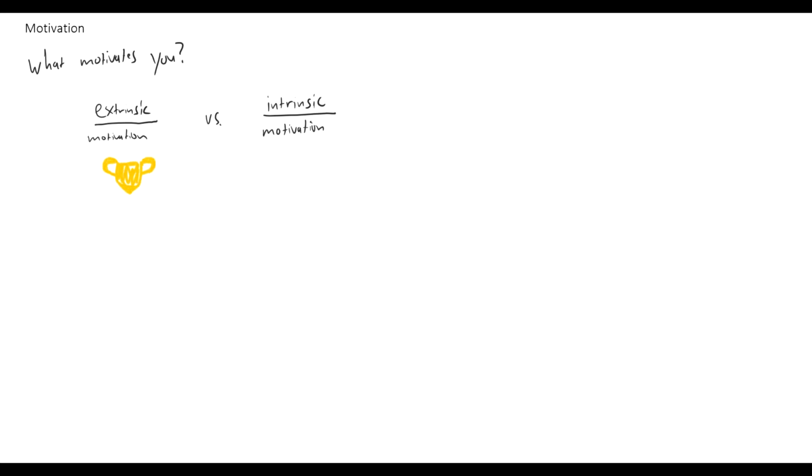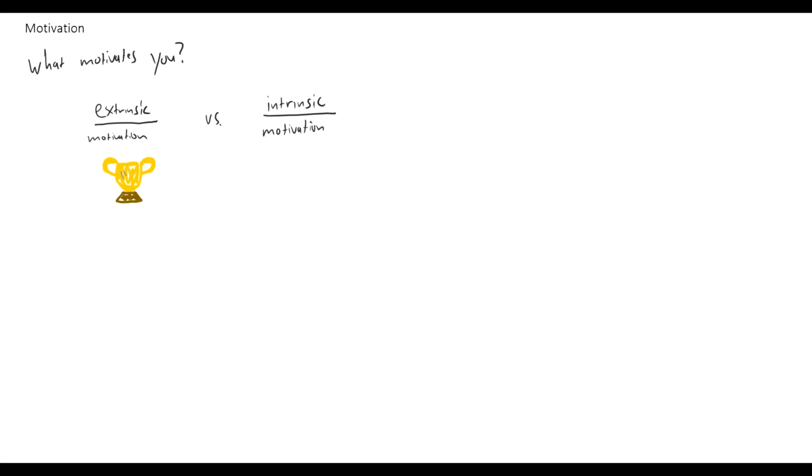In this video, we're going to talk about motivation. So what motivates you, for example, to watch this lecture video? When we talk about motivating factors, we talk about extrinsic motivation and intrinsic motivation. Extrinsic motivation is when a person is motivated to perform an activity or to behave in some way in order to earn a reward or avoid punishment.